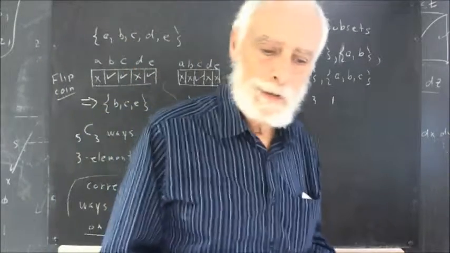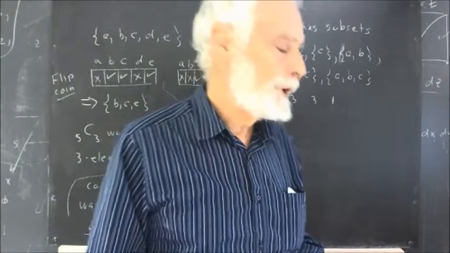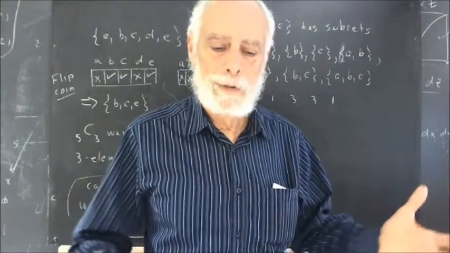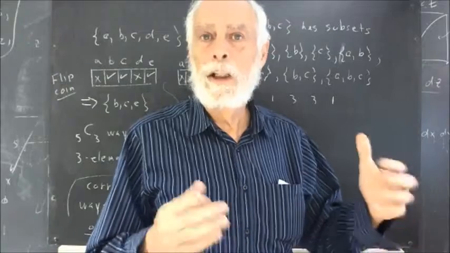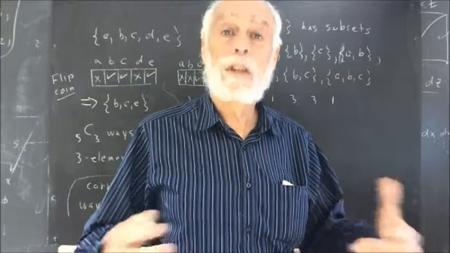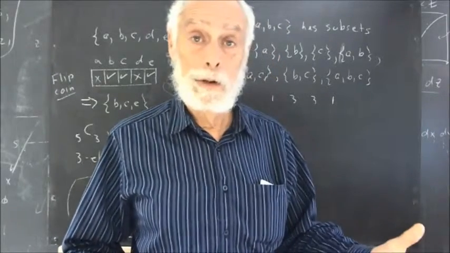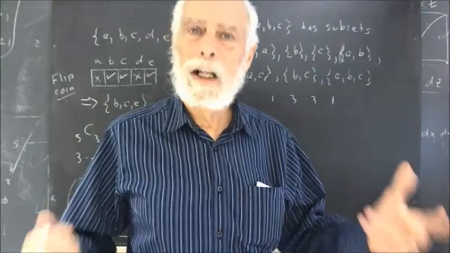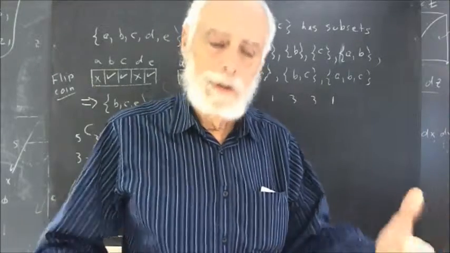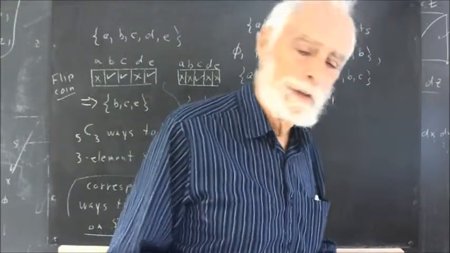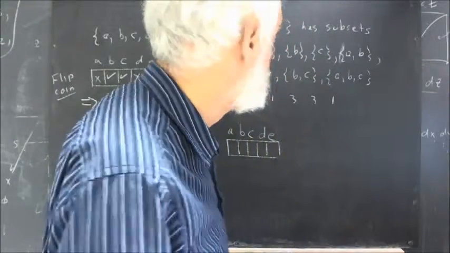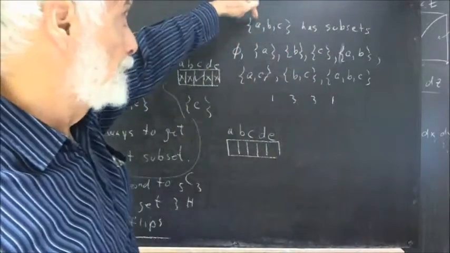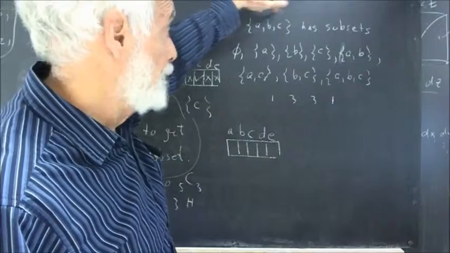Now, you're asked in the problems to list the subsets of the sets AB, ABC, and ABCD. This is another situation that can be modeled by coin flips, but in a little less obvious way. So you should list those if you haven't already, or if you don't know very well how to make that list. Now I'm going to skip to the set ABC.